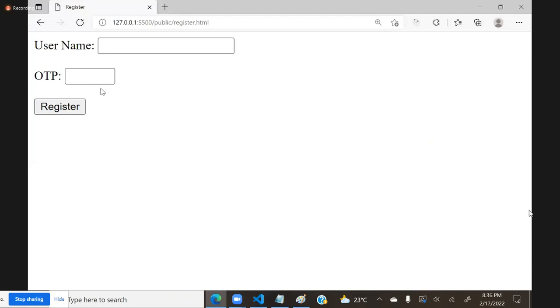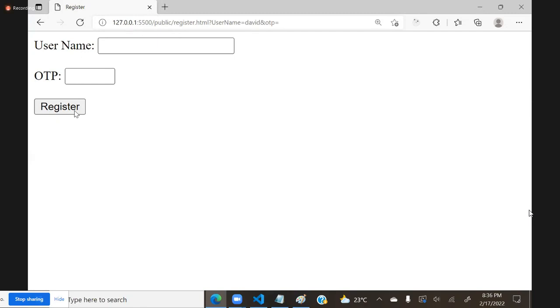Okay, it looks like this. Now here I entered username, and without entering OTP I click register, and it is working fine. Min and max are verified only when you type a value.